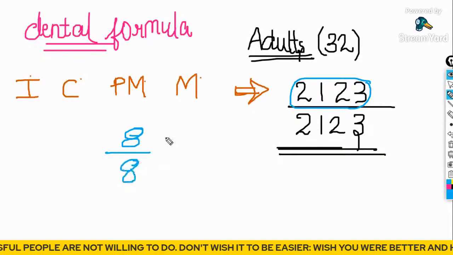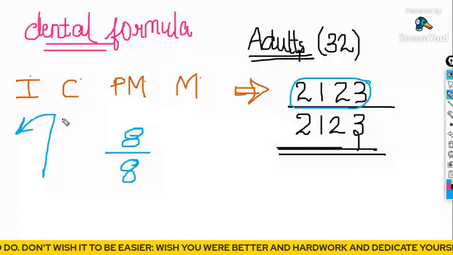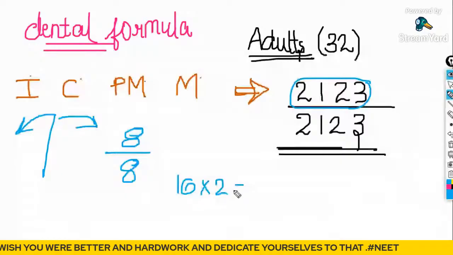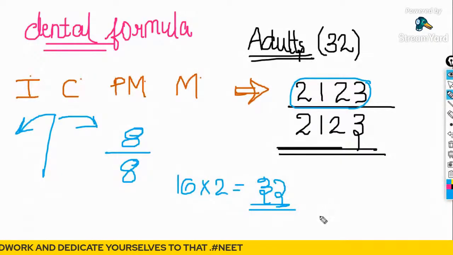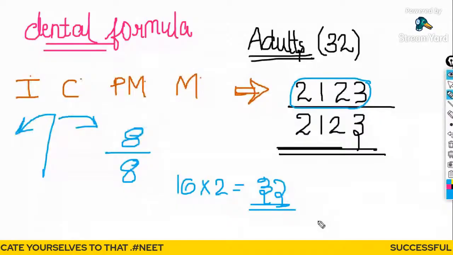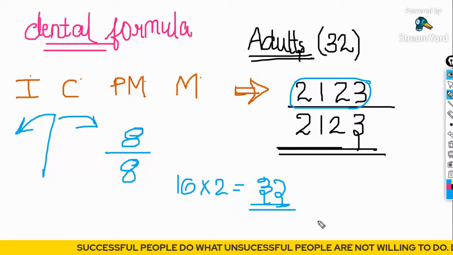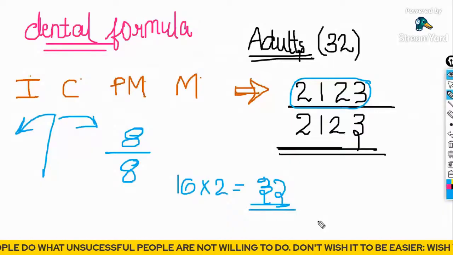We have taken only one half, right? The other half is also there. So 8 plus 8 is 16, and 16 multiplied by 2 gives you 32. Clear? I know that you have told me the entire number. Don't worry about it, it's correct. Have you got the count as 32? Upper jaw completely it is 16, lower jaw completely it is 16. So 16 plus 16, 32.